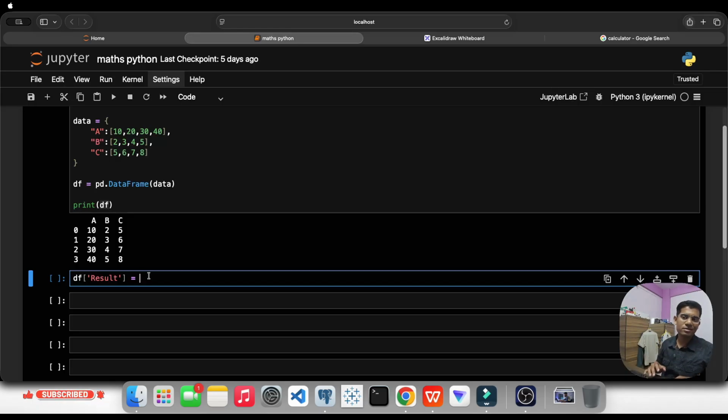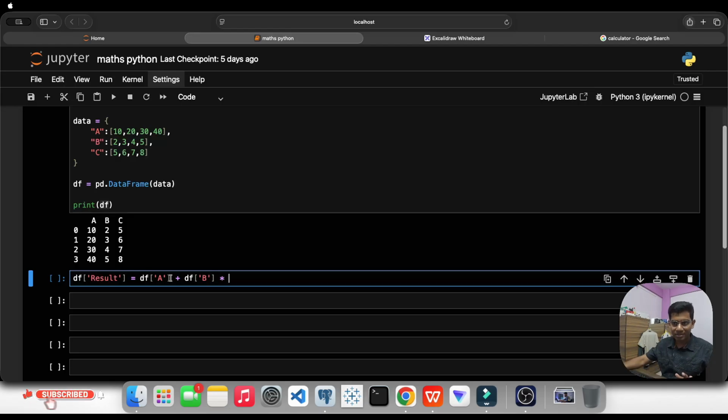So how will I tell Python to do A plus B? Take the column A, then do an addition with column B. So to represent a column, how do we write? df A like this, then plus df B, right? This is how it is done.